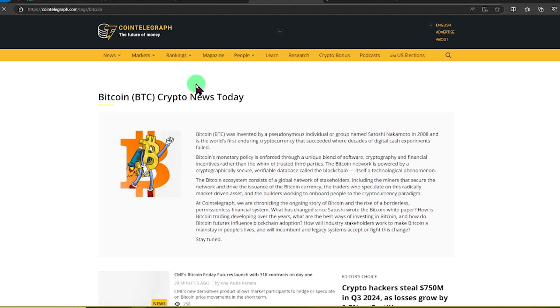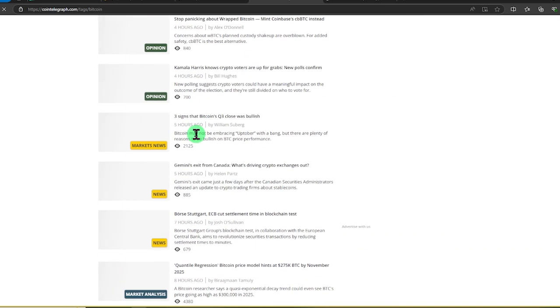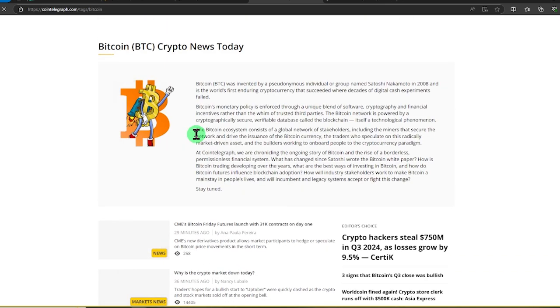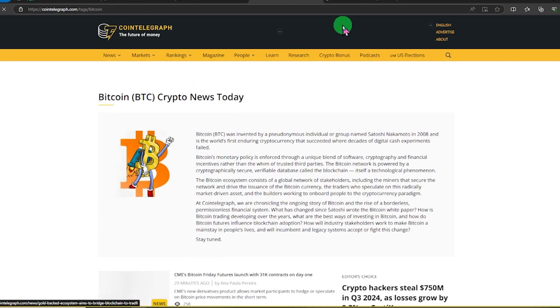The next one is cointelegraph.com. This one is actually pretty self-explanatory, but there's a lot of articles and news, and you can even see how many views they each get, which I think is a pretty cool sign. But yeah, check out this website.